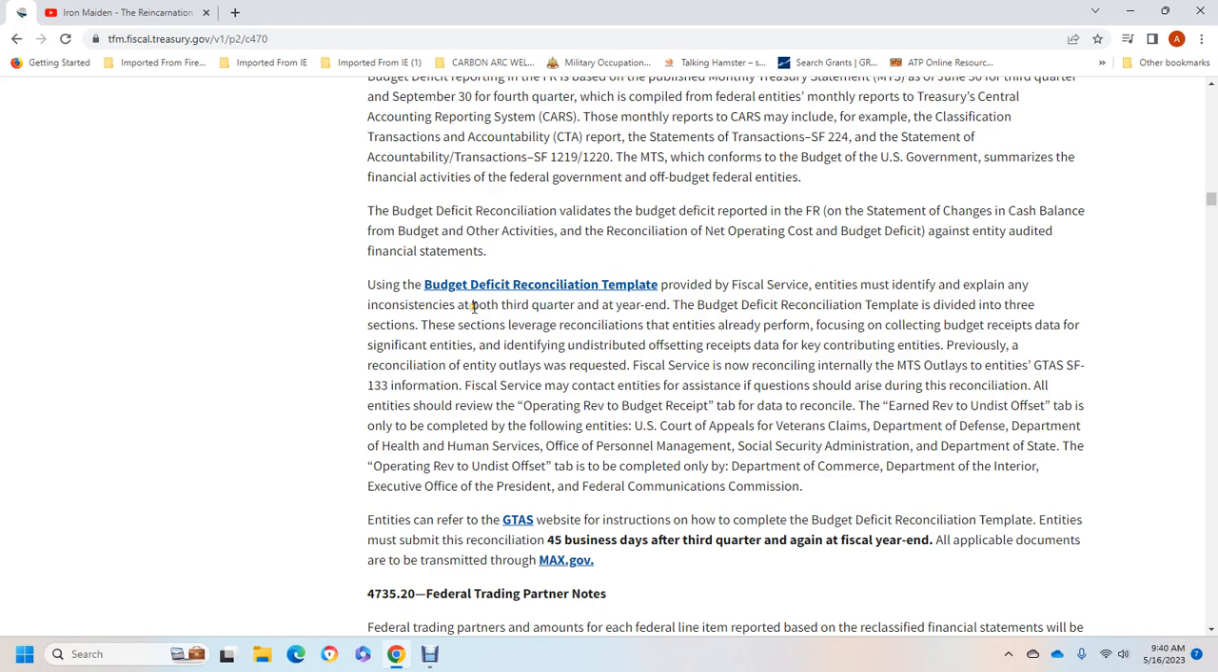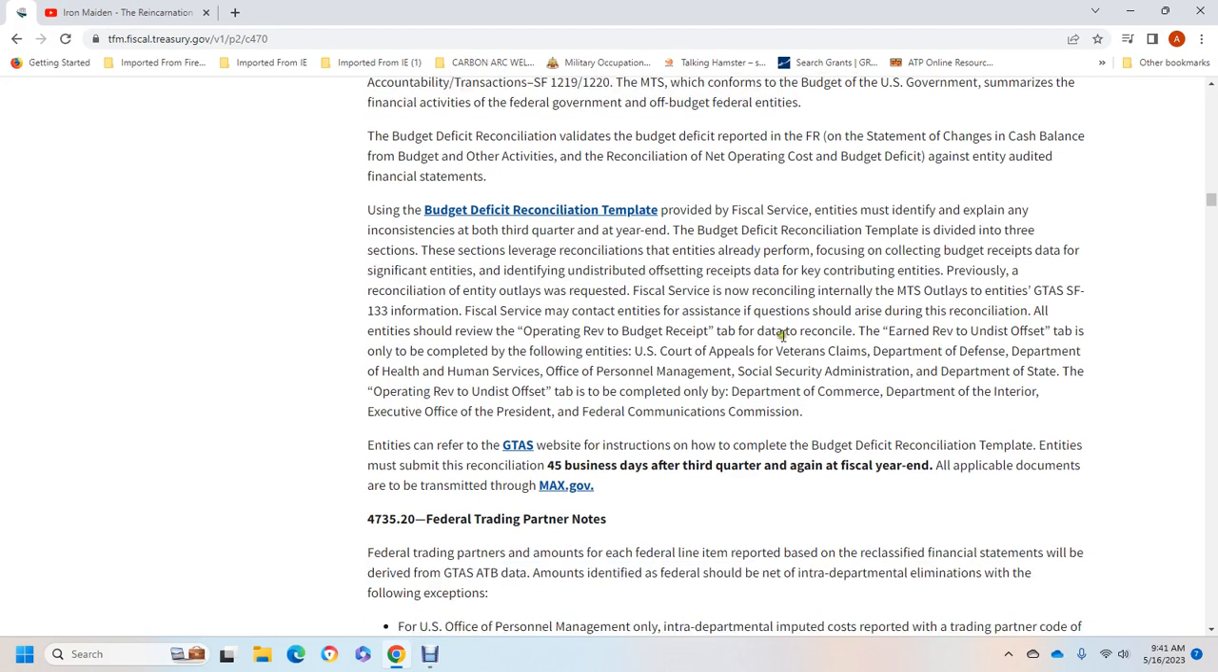Only be complete with the following entity: the U.S. Court of Appeals for Veterans Claims, the Department of Defense, the Department of Health and Human Services, the Office of Personnel Management, the Social Security Administration, the Department of State. Operating revision of the undistant with the offset to be complete with the Department of Commerce, the Department of the Interior, the Executive Office of the President, the Federal Communications Commission.